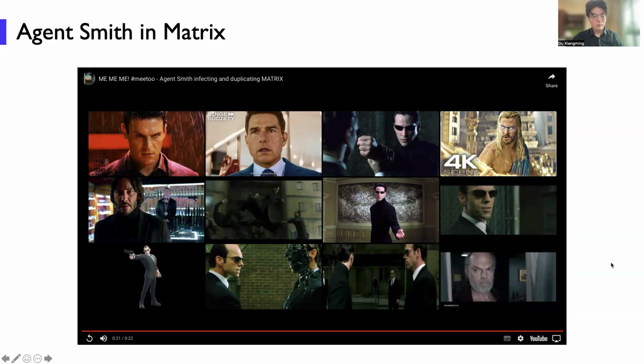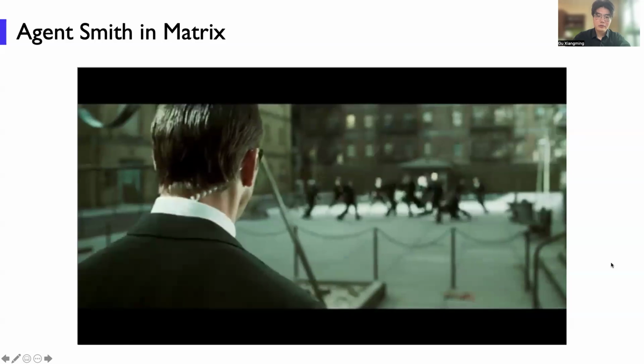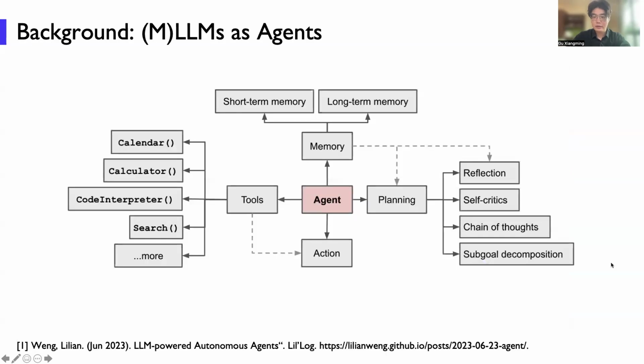Okay, before introducing our work, I want to give some background knowledge for this paper. The first one is that we want to define agents. With the popularity of large language models, they become an integral part of AI agents. These agents can behave like humans. Like in this diagram, these agents have memory, they can leverage external tools, make plans, and take actions, just like humans.